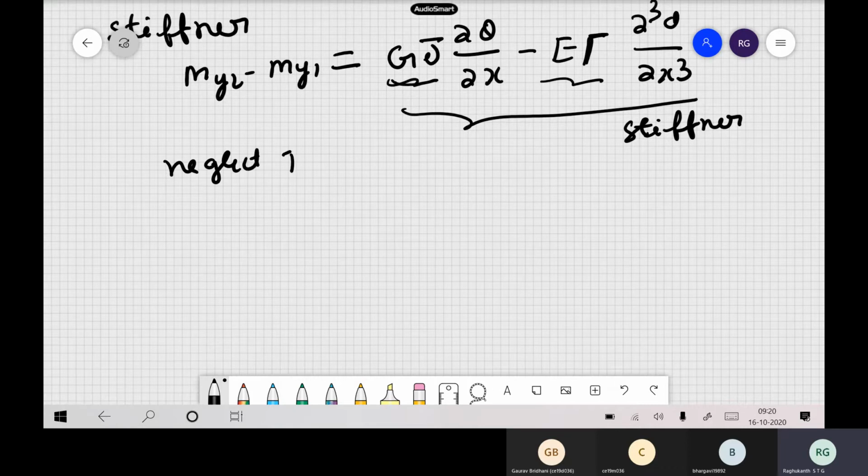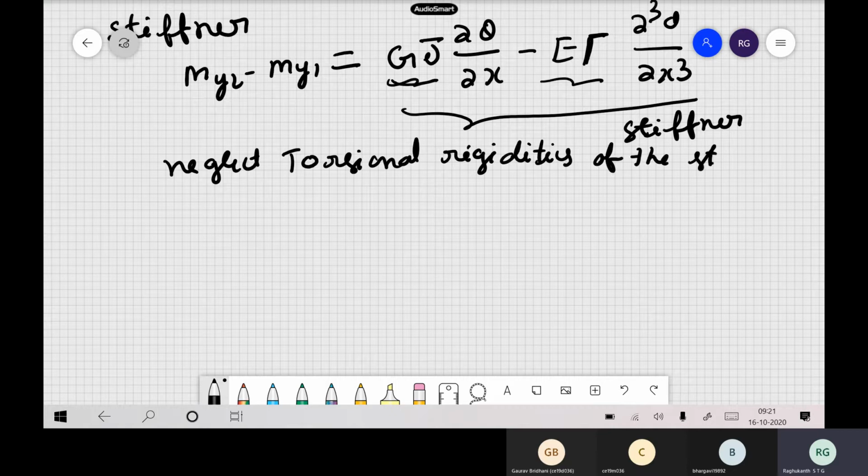So this torsional rigidities. Of course you have to include that in our calculations also, but we try to neglect this one. The reason is the closed form solution will be very difficult to obtain if you include this term also. But when comparable, these torsional rigidities can be neglected for the stiffener.